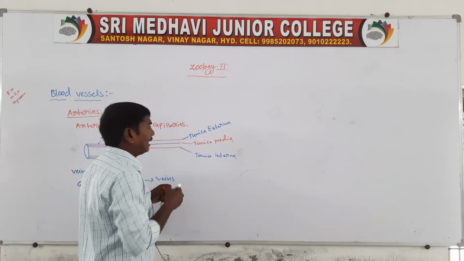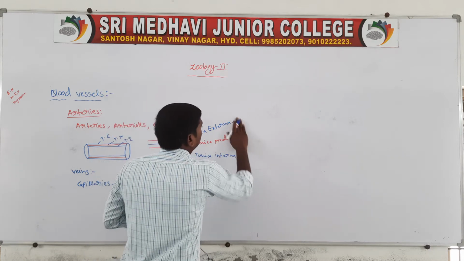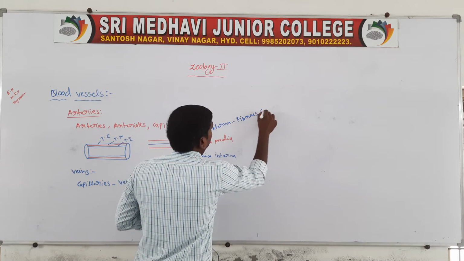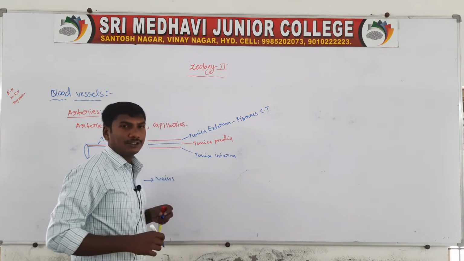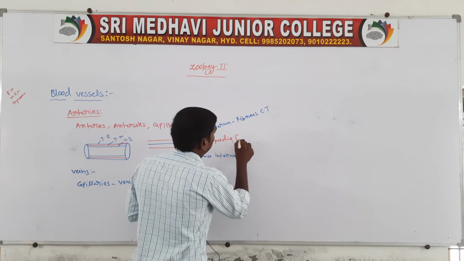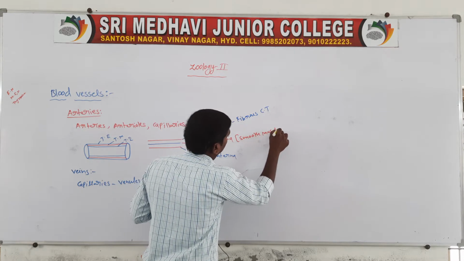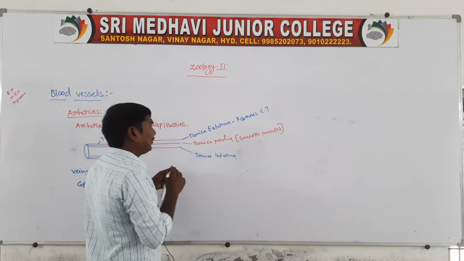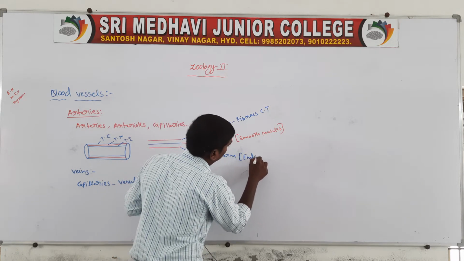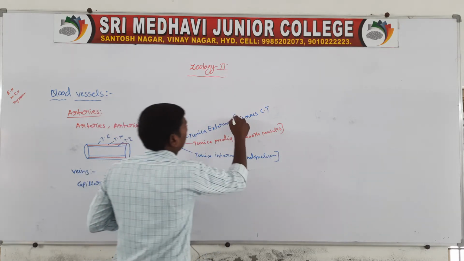The tunica externa is formed by fibrous connective tissue. Next, the tunica media is formed by smooth muscles. Next, the tunica interna is the endothelium.